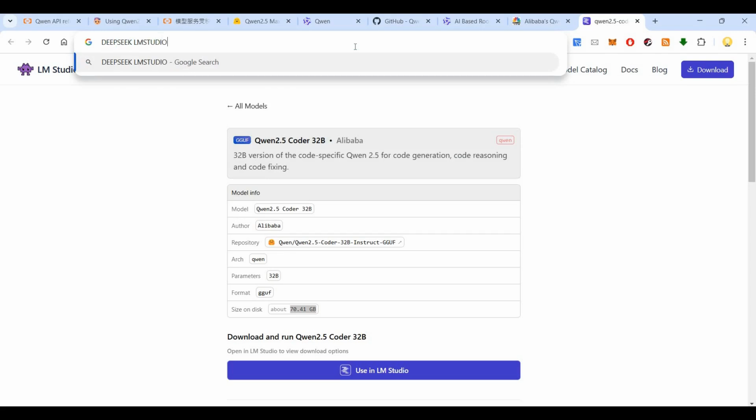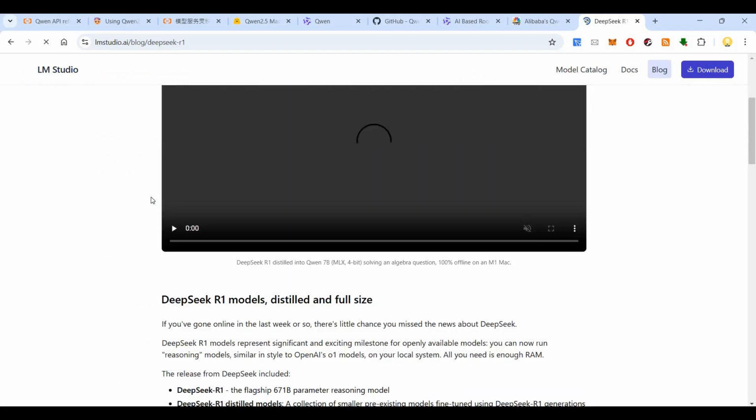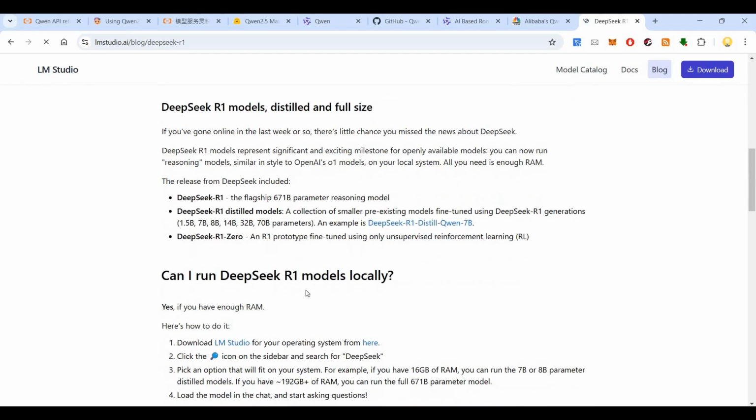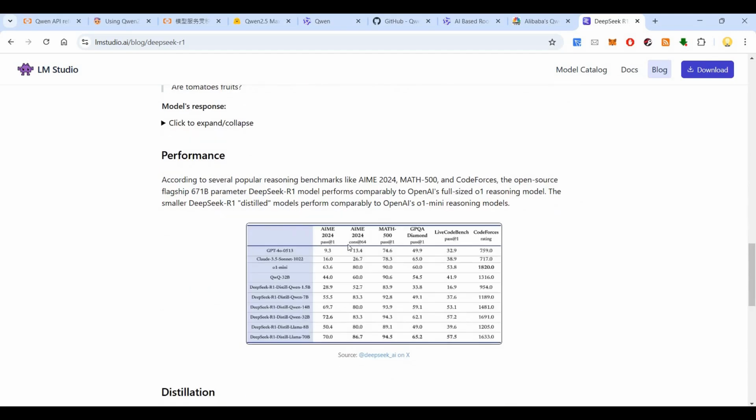Now if you look at something like DeepSeek in LM Studio, let's see the size at least. How much does it look like? Okay, DeepSeek R1. Let's see the size of it. Okay, so this is the DeepSeek R1. Download this. Now pick an option. If you have 192 GB plus of RAM, you can run the full 671 billion parameter model. If you have 16 GB of RAM, you can run a 7 billion or 8 billion parameter distilled model. So this is how it is.